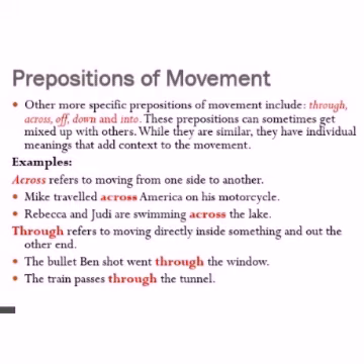Across refers to moving from one side to another. For example, Mike traveled across America on his motorcycle. Rebecca and Judy are swimming across the lake, from one side of the lake to the other side.